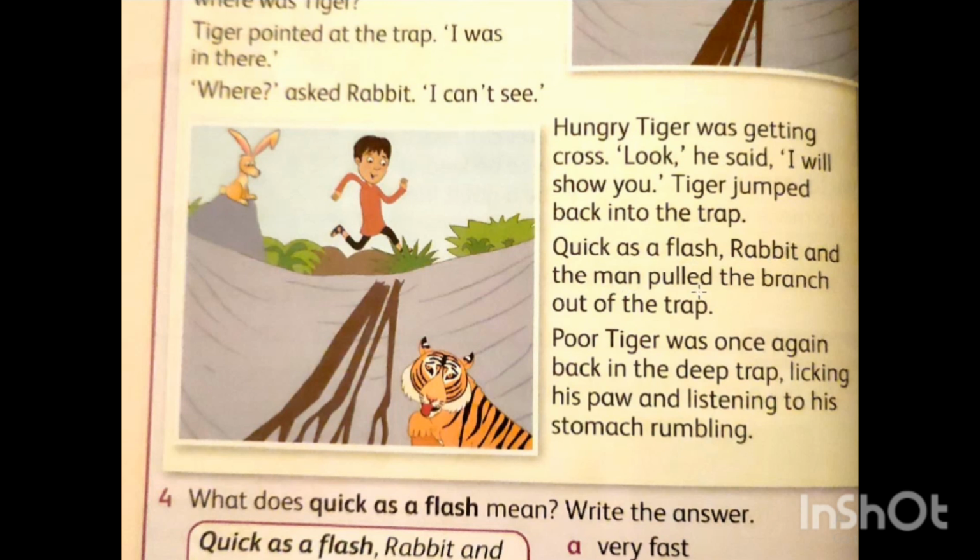Rabbit and the man pulled the branch out of the trap. Now, when the tiger goes down into the trap, what happened? The man and the rabbit pulled the branch out of the trap. Poor tiger was once again in the deep trap, licking his paw. Do you know the meaning of licking? Like when you eat ice cream, you lick ice cream with your mouth. So now he is licking his paw. What is the meaning of paws? Paw means foot, and listening to his stomach rumbling.